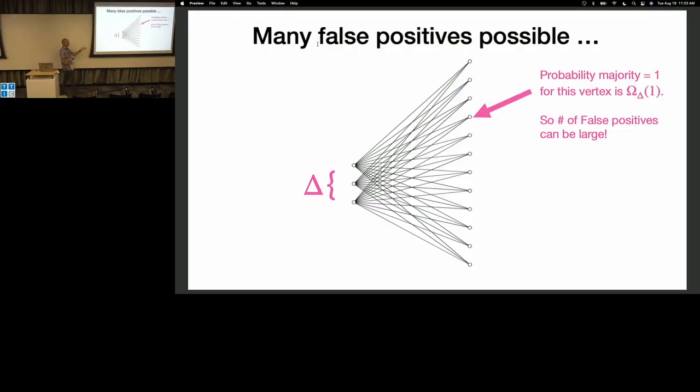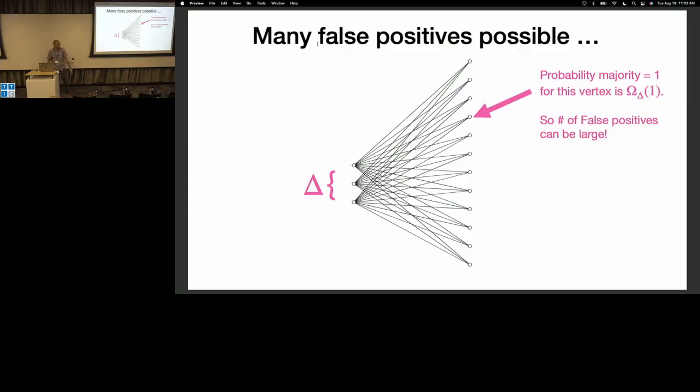So here's a simple example. Let's say I have a bipartite graph. The cover is really these 3 vertices. Let's say this is my threshold for high degree. I'm just making something up. But on the right-hand side, I have many more vertices, and each has some fixed constant probability depending on epsilon and delta of saying, oh, this actually looks like it's in the vertex cover because the majority bit actually ends up being 1.